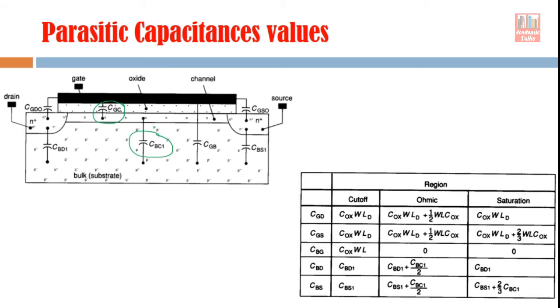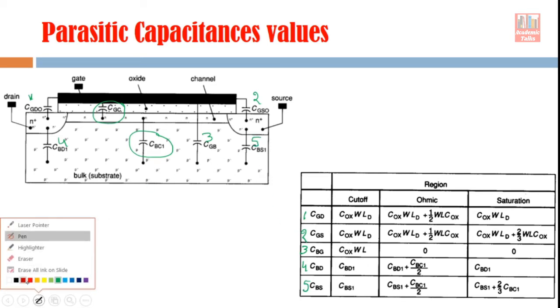Now this is the table. These 5 capacitive components: gate drain capacitance, this gate source capacitance, this is 1, this is 2, bulk gate capacitance, this is the third, and bulk drain capacitance, this is 4, and bulk source capacitance, this is 5. Better to keep it red.